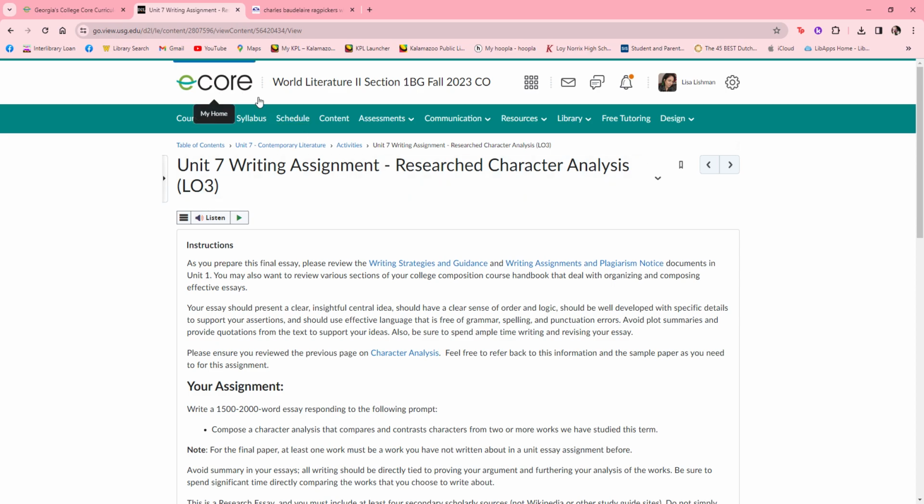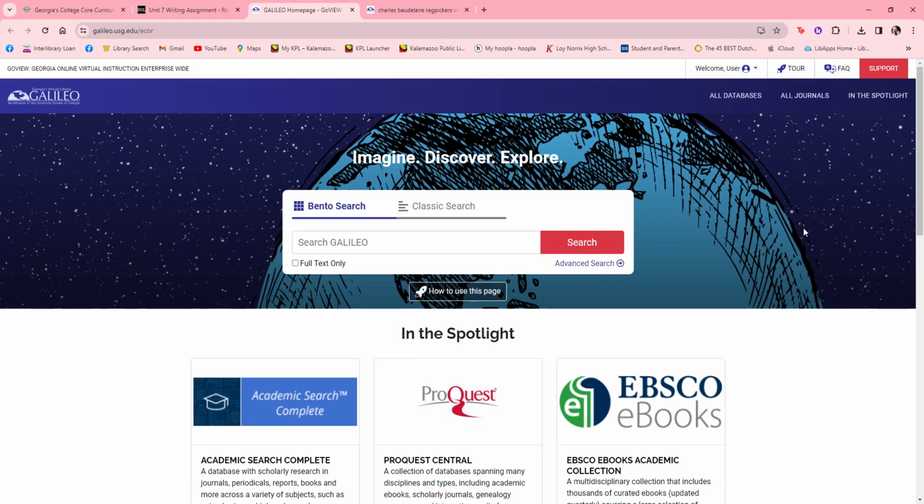So I'm on our eCore homepage and I'm going to click on the library bar and then click Galileo. And we're back on the Galileo basic search. So this time I'm going to experiment with finding sources for the Charles Baudelaire poem, The Ragpickers' Wine. I noticed several of you enjoyed that one and had really good things to say about it.